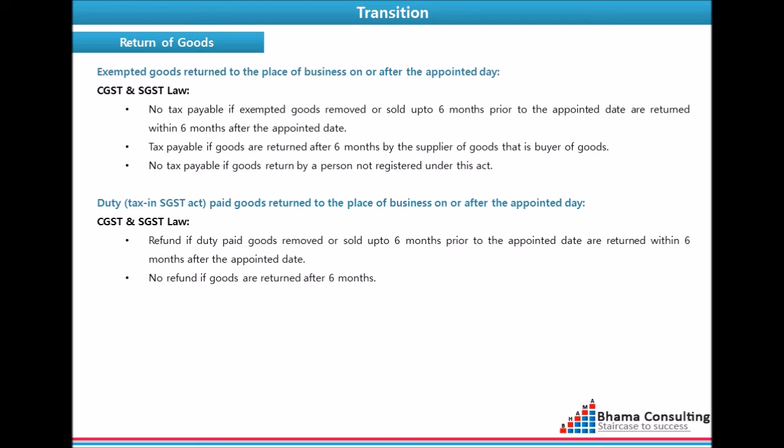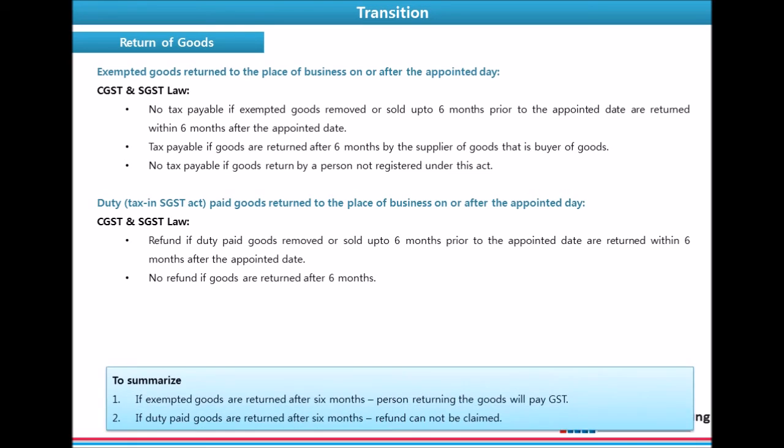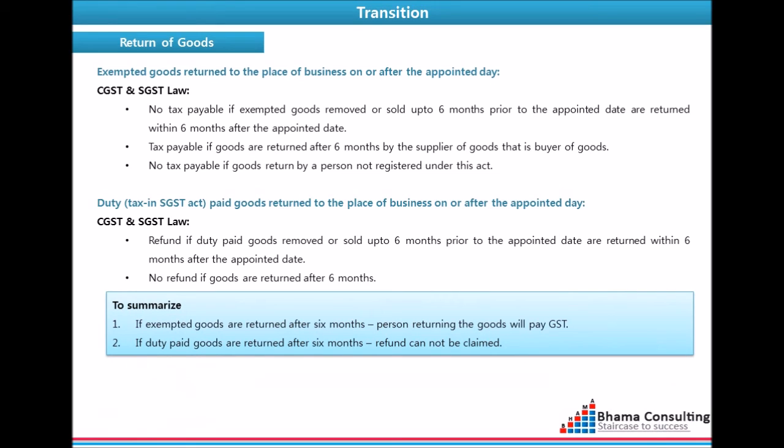If duty paid goods are removed up to 6 months prior to the appointed day, are returned to the place of business within 6 months from the appointed day, refund can be claimed if such goods are identifiable to the satisfaction of the proper officer. If such goods are returned after 6 months, refund cannot be claimed by the person who has paid the duty. To summarize, if exempted goods are returned after 6 months, duty will have to be paid. If duty paid goods are returned after 6 months, refund cannot be claimed.